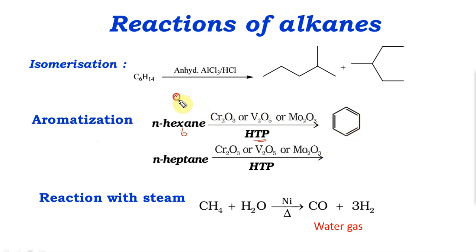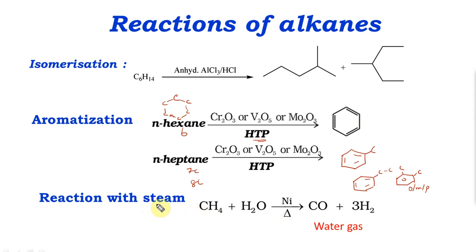It's basically 6 carbons, and you are going to close the ring, a ring closure. If it is 7 carbons, then you don't get a 7-membered ring, because a 7-membered ring is not aromatic. So you get a 6-membered ring and the 1 carbon is outside. If there are 8 carbons, then we can get ethylbenzene or xylene, but xylene can be ortho, meta and para. So 4 different isomers are possible.